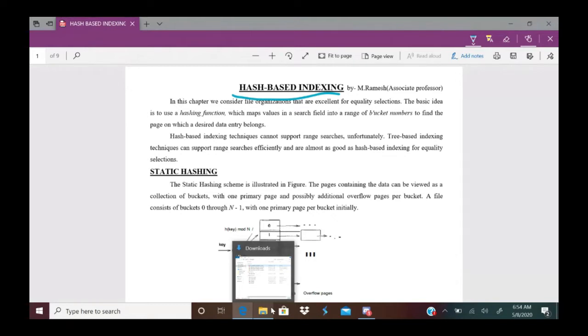For range searches, I wanted to find marks of students with roll number 10 to 20. We call it range searches. For range searches, tree-based indexing is good. Okay.